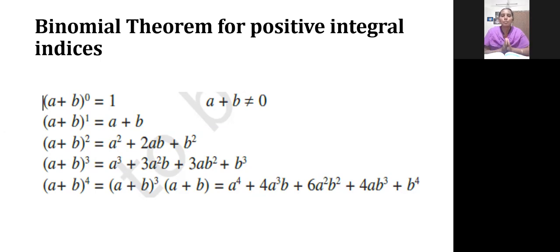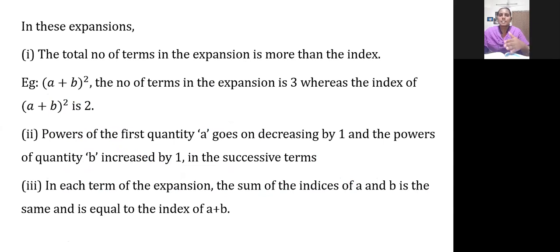So we are going to find this by using the binomial theorem. Okay, are you all clear, children? If the power keeps on increasing, we are not able to do the repeated multiplication. It is difficult for the calculation, so we are moving to that theorem. There are some observations we have seen in this. Already I have explained this, I think.